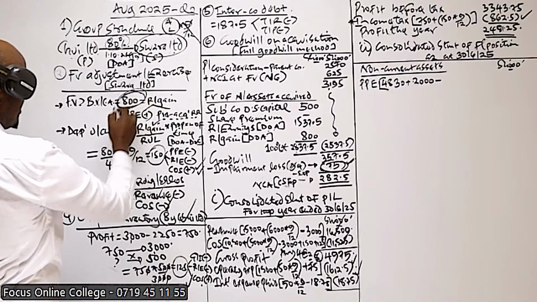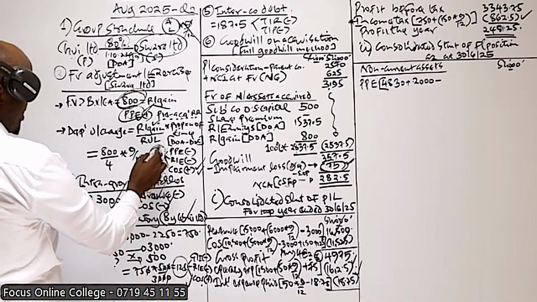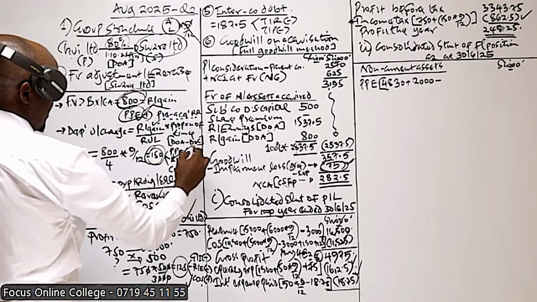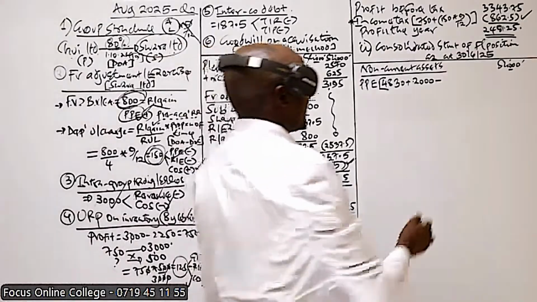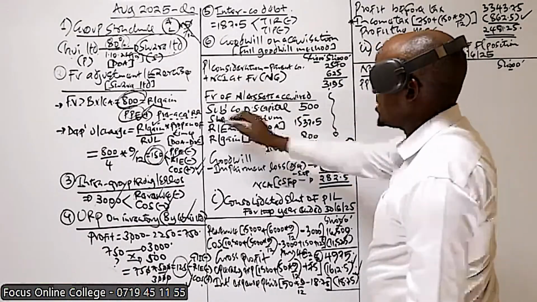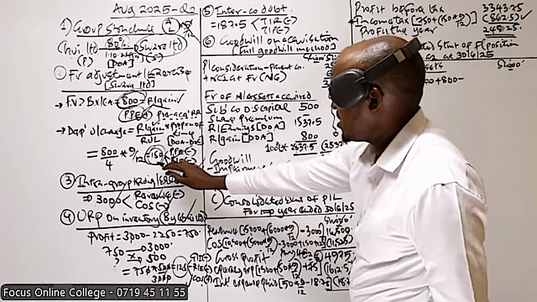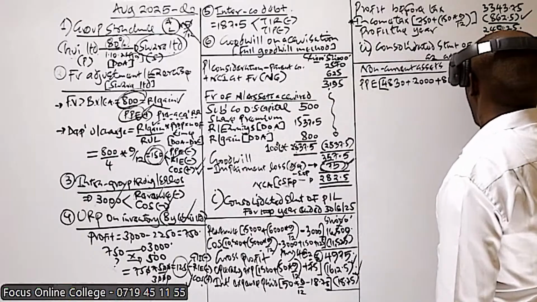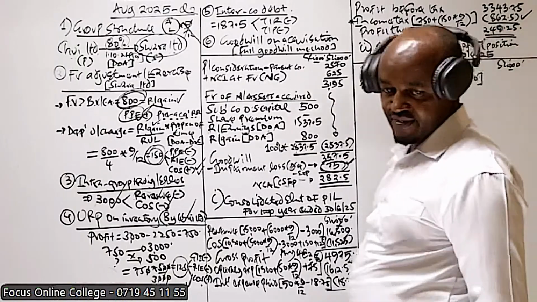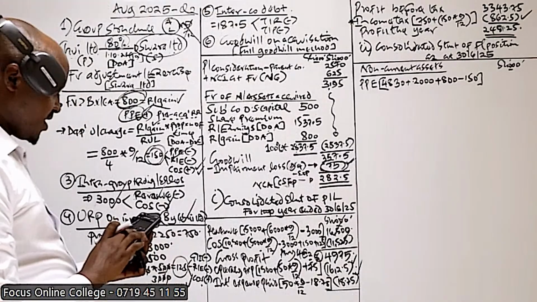This gain we add to the PPE, and then we have this depreciation undercharge of 150, we less it. So 2 adjustments: we add the revaluation gain of 800, and then we less depreciation undercharge of 150. Any other adjustments? No. We can get the final value.